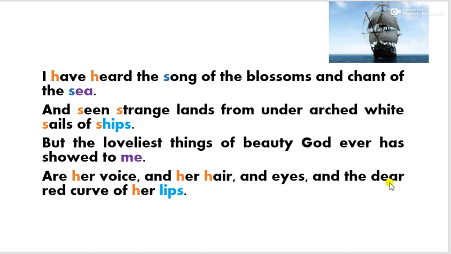And the red, and the dear. Dear here means popular, beautiful. Lovely, red, crimson. Curve, bend, we can say here, of her lips. So here the poet is talking about the physical beauty of his beloved. Though he has seen so many beautiful things around him in the world, the loveliest of them all are his beloved's voice, hair, eyes, and lips.